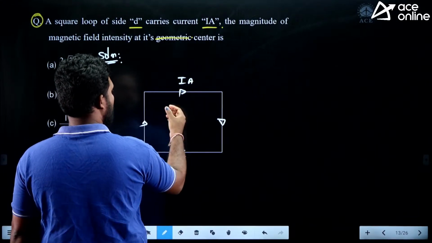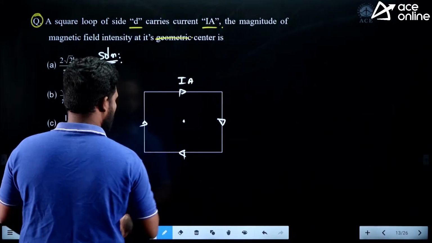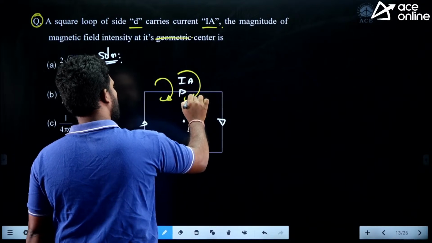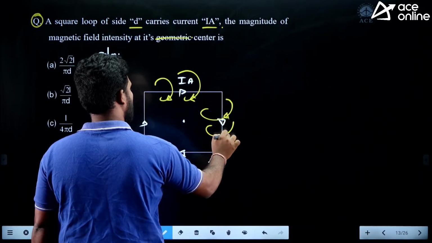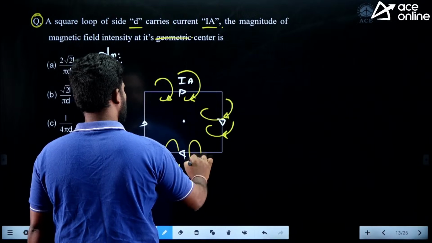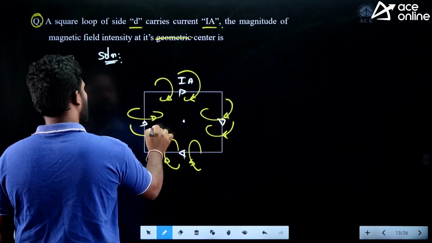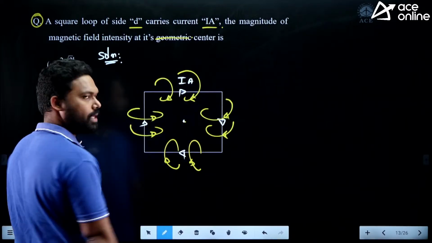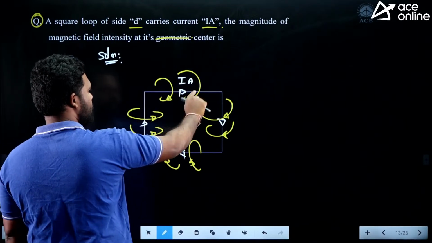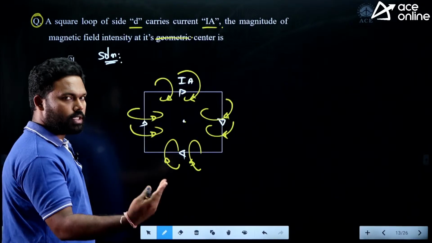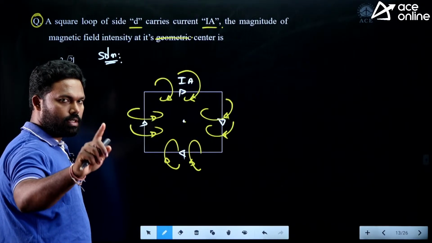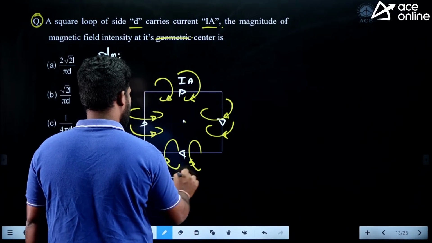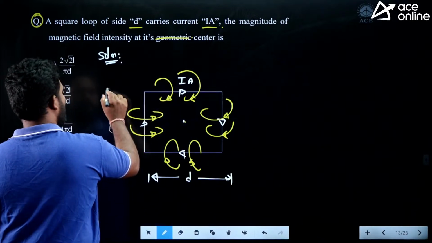So what happens due to all these currents? You can put your thumb like this. Your fingers will going to show the direction of magnetic field. So here is a magnetic field direction like this. Here is a magnetic field direction like this. So what is happening? Magnetic field here, due to all the sections will going to act inside. So it will going to add up here. So magnetic field here is due to this one, 4 sections. So instead of taking 4 sections, I will take only due to single section and I will going to multiply with the number 4. Okay guys, and what is the side here? Side here is a D meters. And this is a D meters.